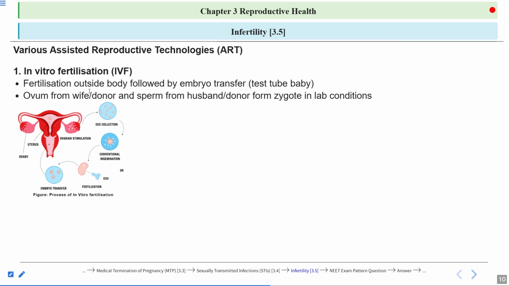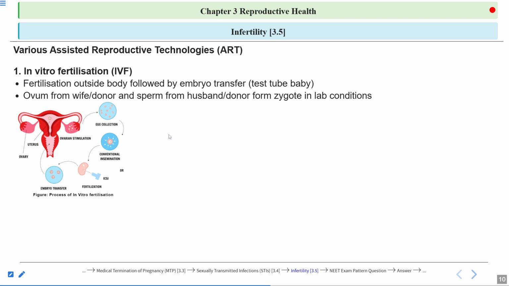So here you can see this is the process of in vitro fertilization. This is the female reproductive organs. Here this is the uterus, this is the ovaries. Ovaries release the egg. The first step is ovarian stimulation, where the ovaries are stimulated to release the egg, and then the egg is collected.